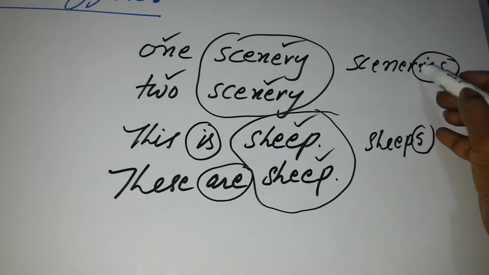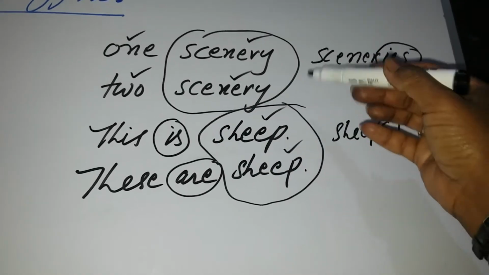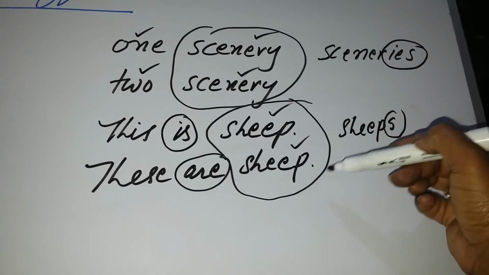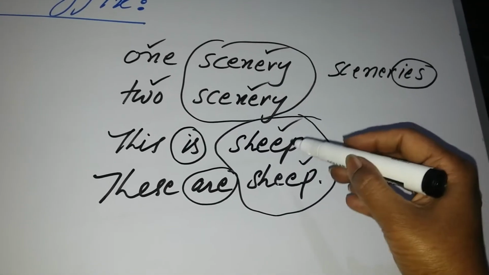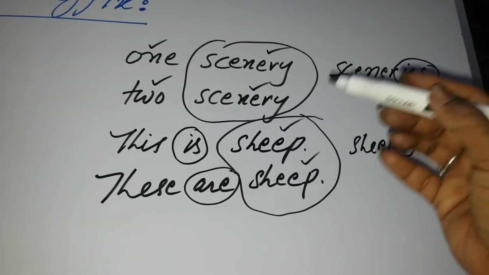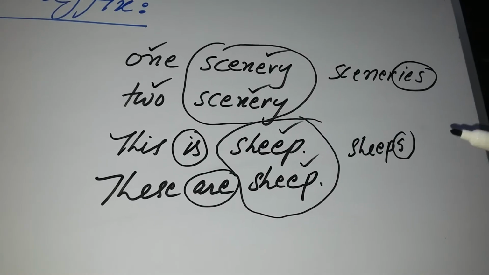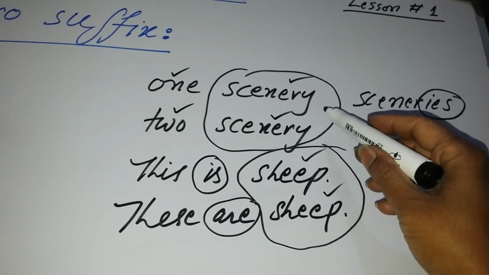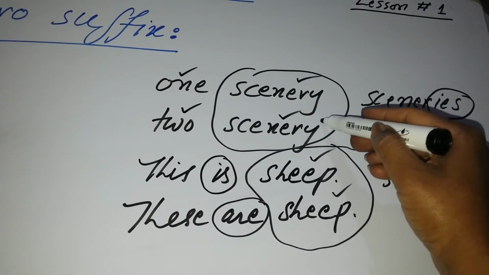But there is no ies or s written in these two plural words. Why? Because it is the rule of English grammar that the words sheep and scenery have the same spellings in singular and plural. So any type of suffix is not visible in these two words.